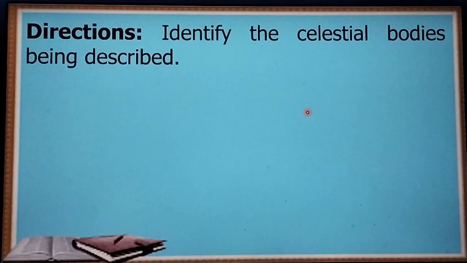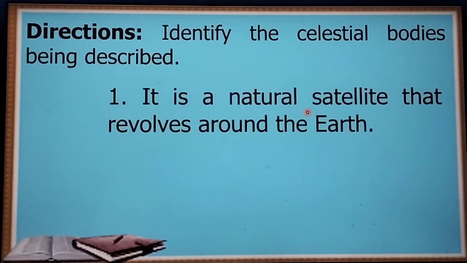So let us start this in a form of activity. And the direction for this activity is to identify the celestial body being described. So magbibigay ako ng description or statement, and then you need to identify what specific celestial body ang tinutukoy. So let's start with number 1.